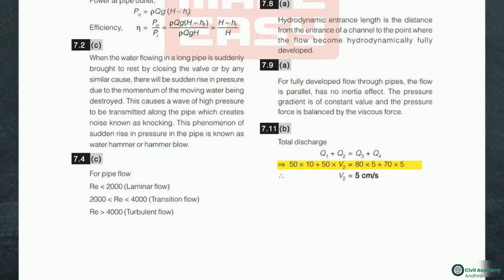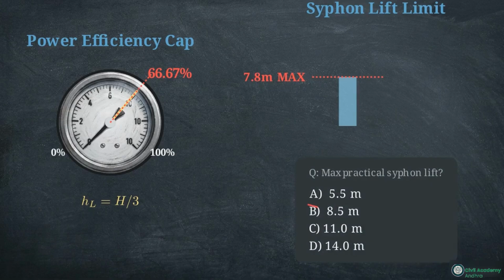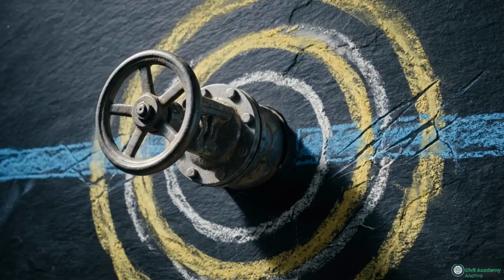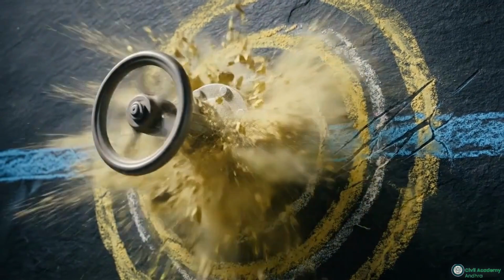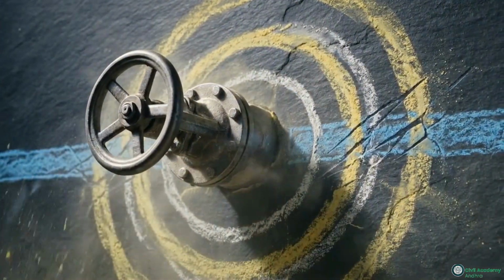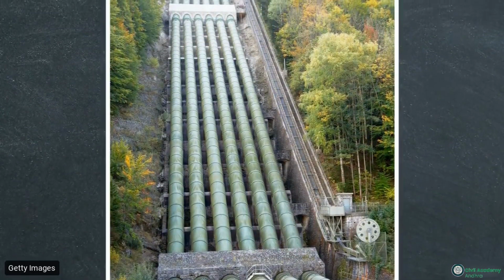By substituting the given area and velocity data into the total discharge equation, you easily isolate the missing velocity for branch 2, yielding exactly 5 centimeters per second. Next, check for absolute boundaries in the question data. Look for the 66.67% power efficiency cap, or the 7.8-meter siphon limit, to immediately eliminate impossible multiple-choice answers without touching a calculator. If a problem mentions sudden closure, calculations must shift to shockwave equations, as standard Bernoulli concepts do not apply in these transient states. This architecture of energy, friction, and momentum allows for the systematic modeling of real fluid behavior across any pipe network.